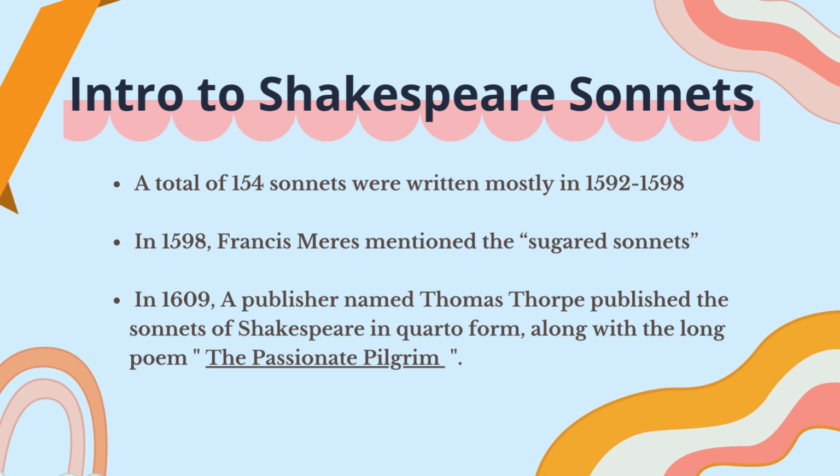In 1609, Thomas Thorpe published the sonnets in quarto form. What is a quarto form? That is nothing but a single page divided into four parts, and in each part there will be publishing. So this is called quarto form publishing. Along with the sonnets, he also published the long poem The Passionate Pilgrim. This was first attributed to William Shakespeare, but later we came to know that Shakespeare did not have any hand in writing this poem. This is about Thomas Thorpe's publication.